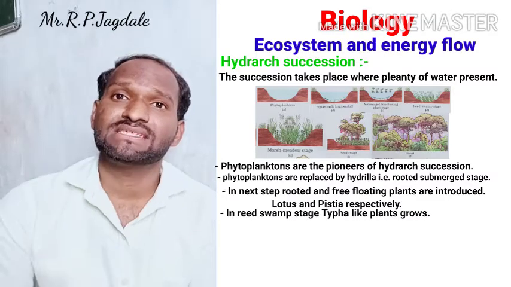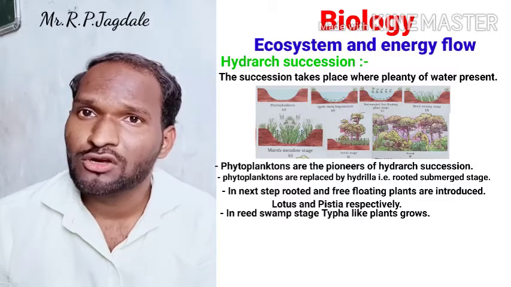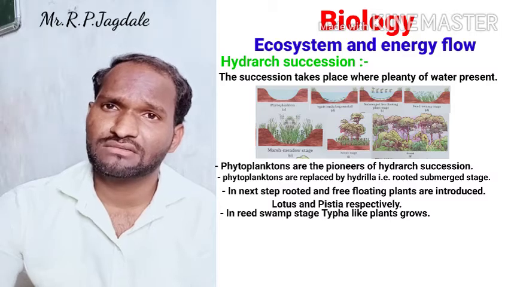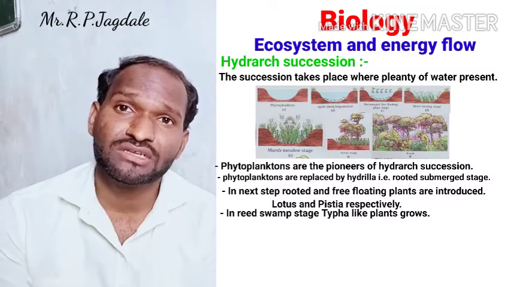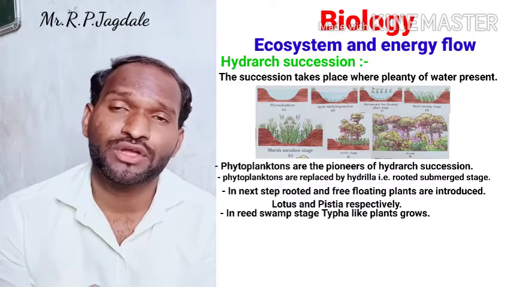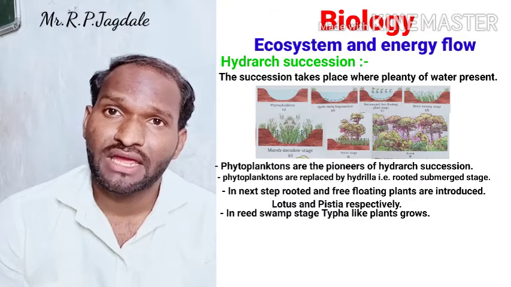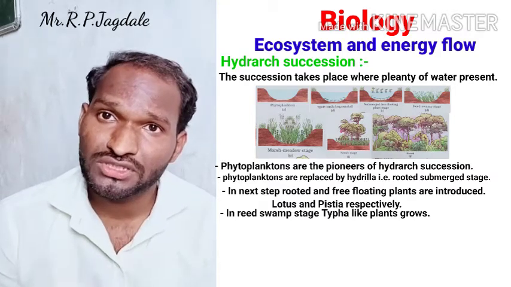The example is the addition of Typha like plants. Then in that condition, the first plants are going to disappear and new plants are going to be added, and it will increase the soil area in that water body.